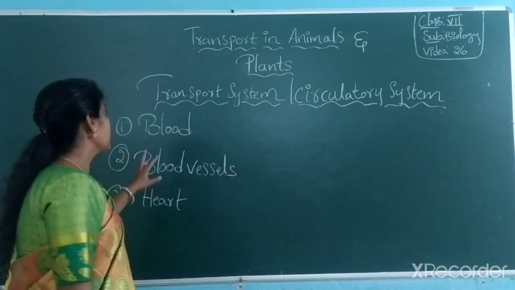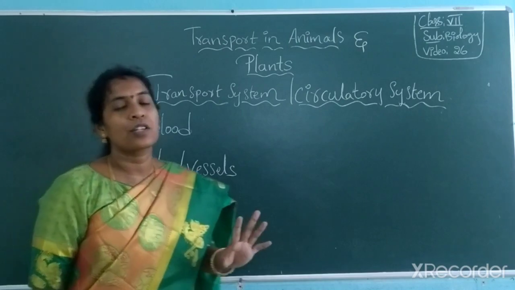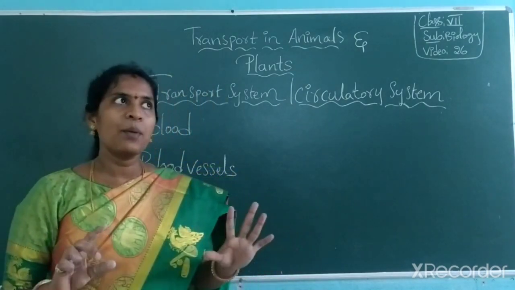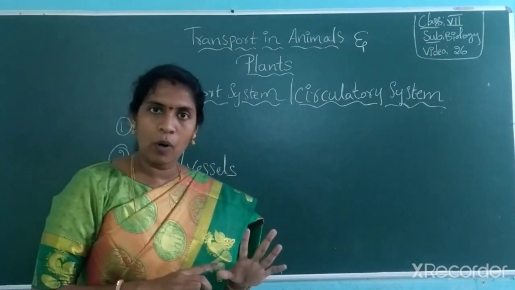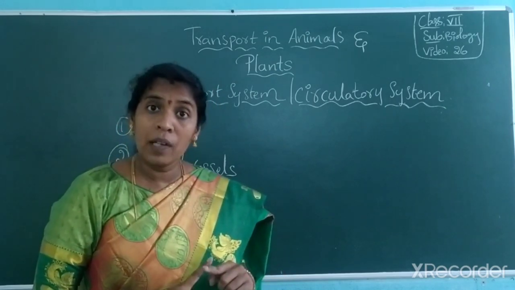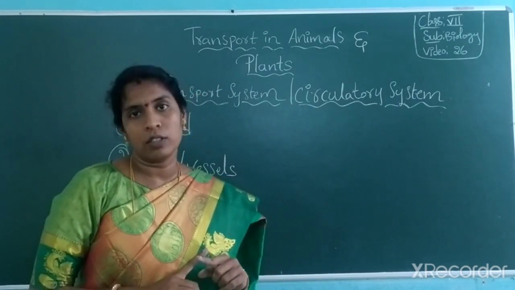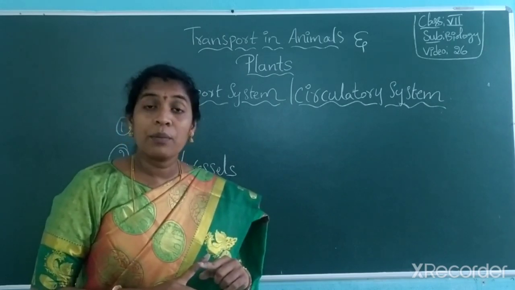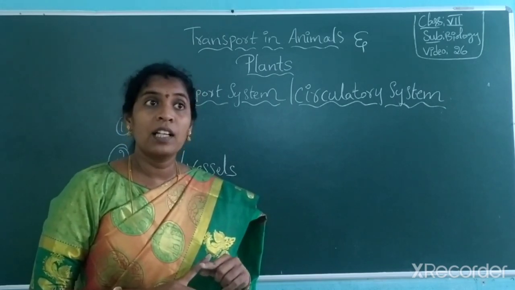So generally, blood. You know, 70% of our body is made up of water. Then 90% of blood is also made up of water, containing some soluble and insoluble components.